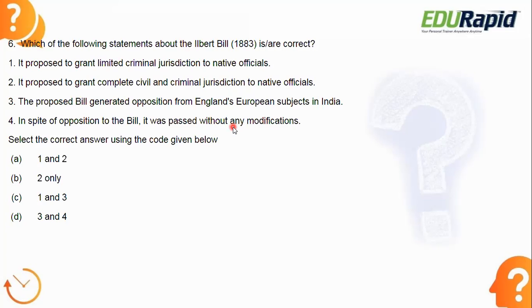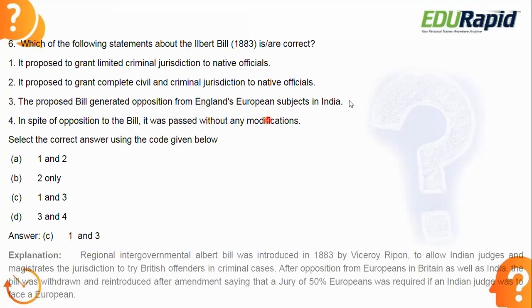Let's see the answer. Answer is C, 1 and 3. Look at statement number 1. It proposed to grant limited criminal jurisdiction to native officials. So that is there. And next, statement number 3. The proposed bill generated opposition from England's European subjects in India. So these two statements are true regarding the Ilbert Bill.